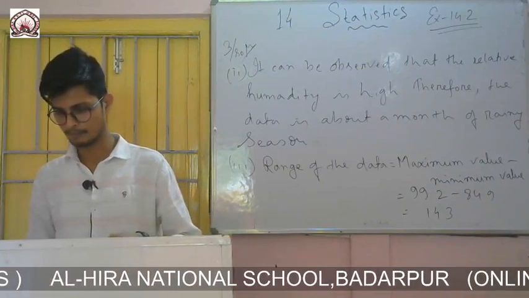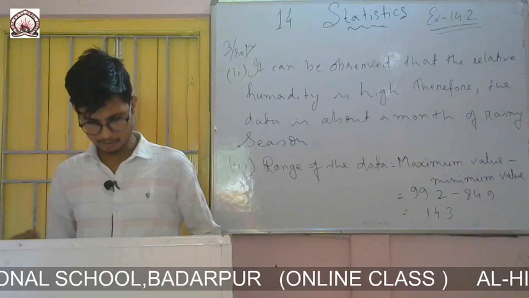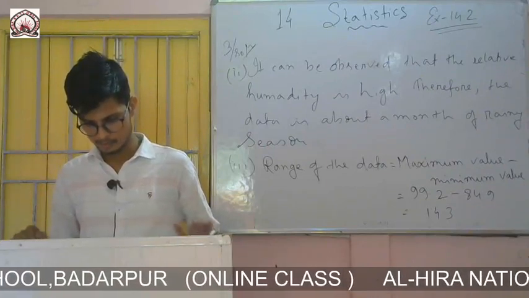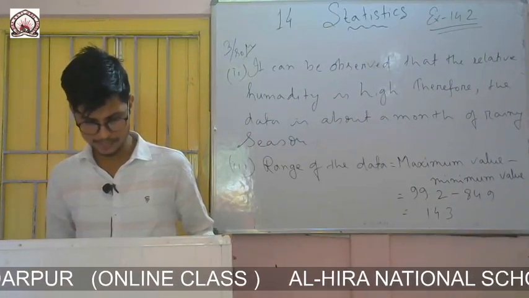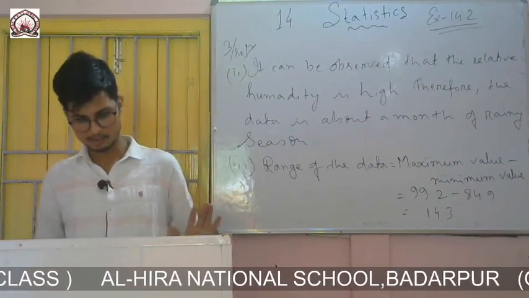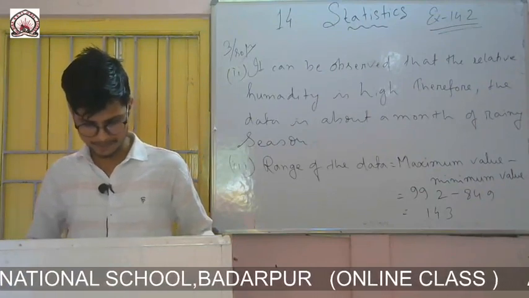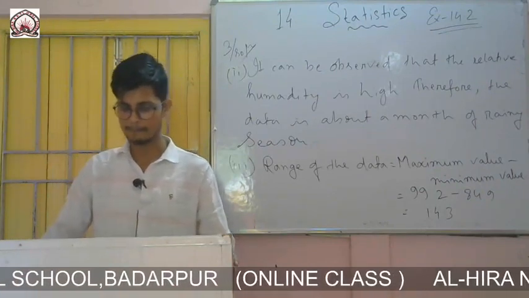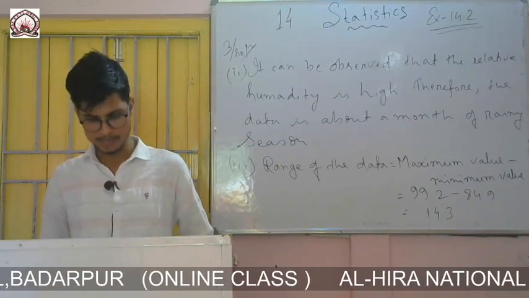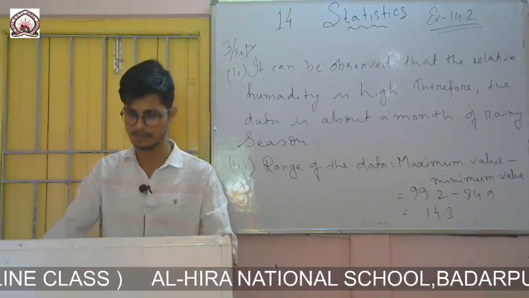Now question number 4. The heights of 50 students, measured to the nearest centimeter, have been found to be as follows. The heights of 50 students are given. Roman number 1 asks us to represent the data given above by a grouped frequency distribution table, making the class intervals 160 to 165, 165 to 170.